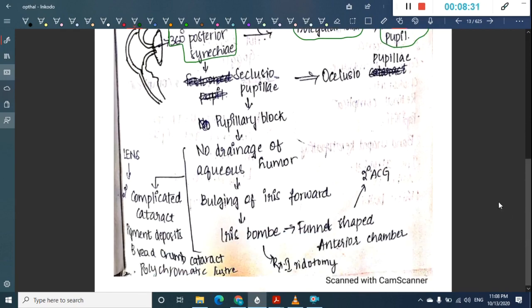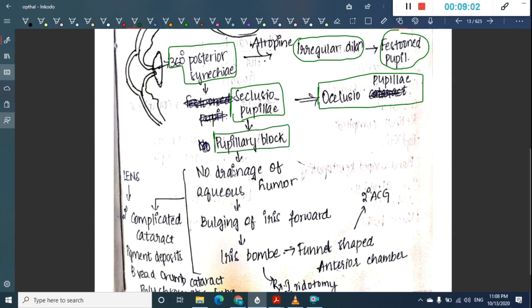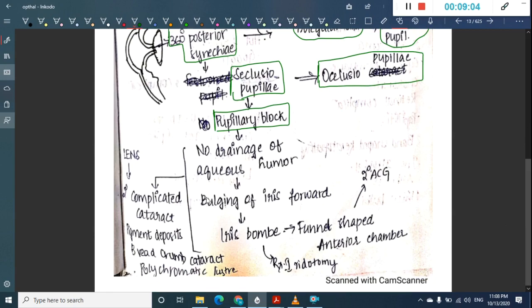Next, this 360 degree synechiae will cause occlusion of the flow of aqueous humor from the posterior chamber to the anterior chamber. As a result, there is formation first of seclusio pupillae, which progresses into occlusio pupillae, where there is complete block of flow of aqueous humor from the posterior chamber to the anterior chamber, and there is pupillary block. So there is no drainage of aqueous humor.